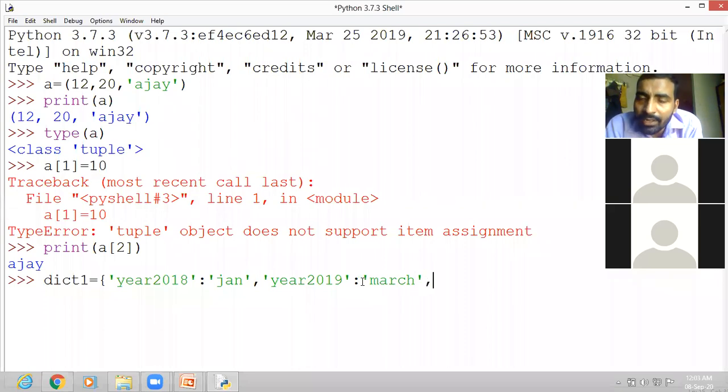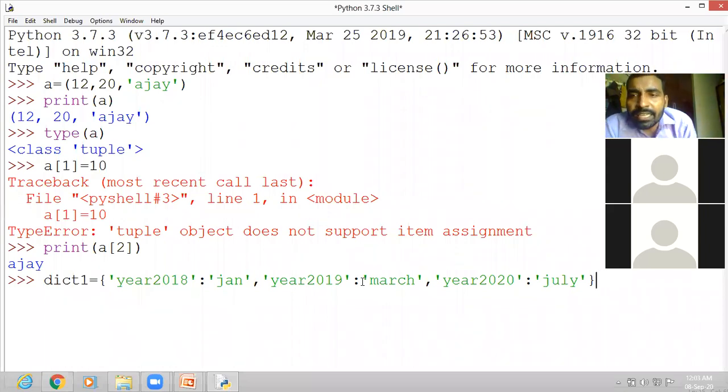Then again a comma. Then the third key. Suppose the third key is year 2020. Then again a colon sign. Then the value of the third key. The value is, suppose, July. Let us have only 3 values. You can have many more values, but let us just create 3 values.